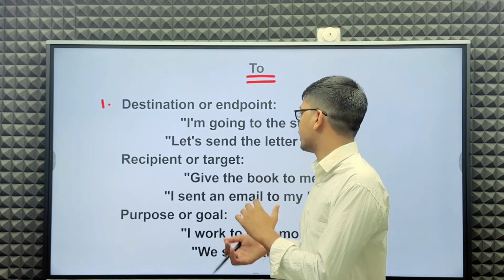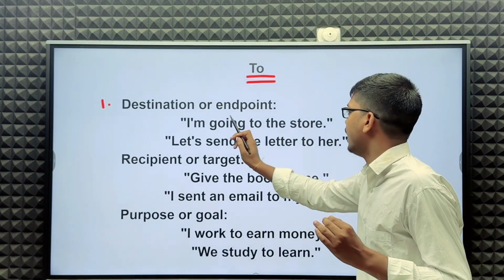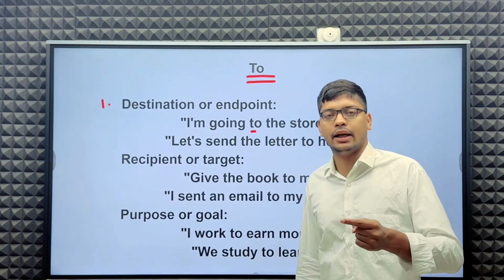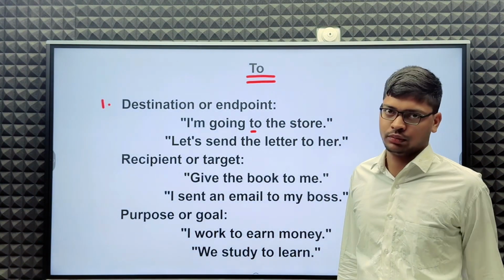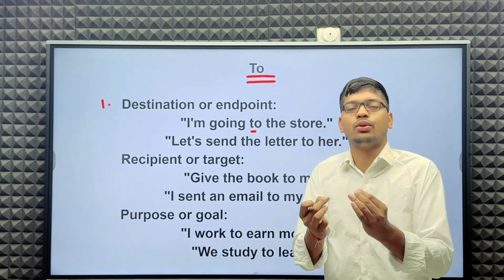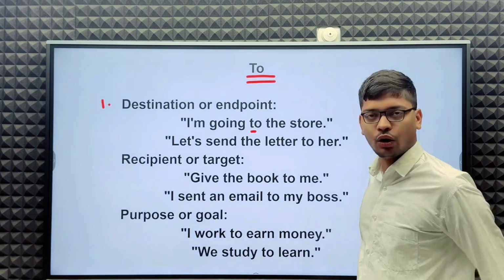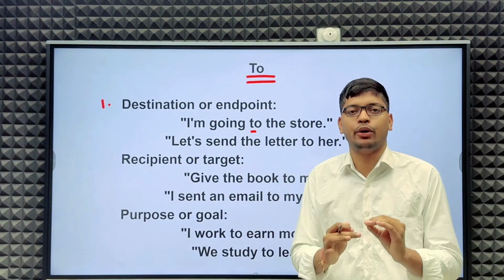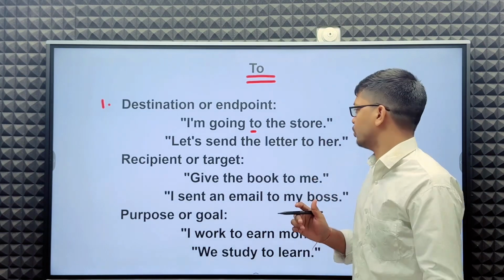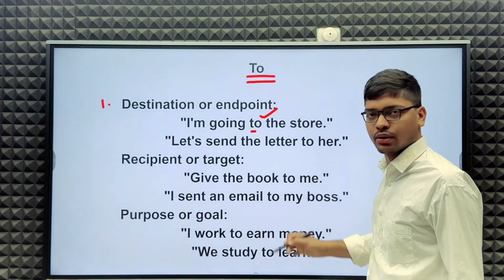Let's see an example: I am going to the store. The store is my destination, the store is my end point. So before an end point or destination, we have to use to.